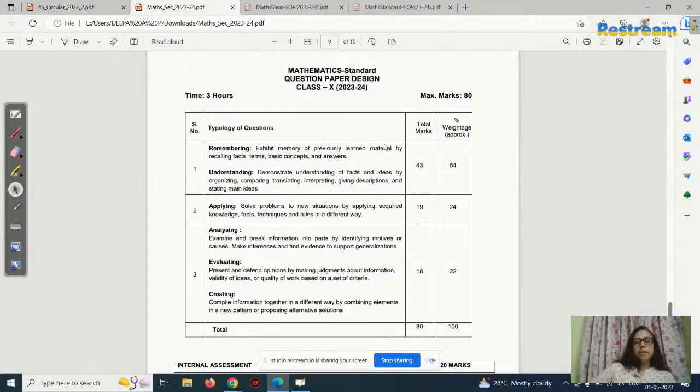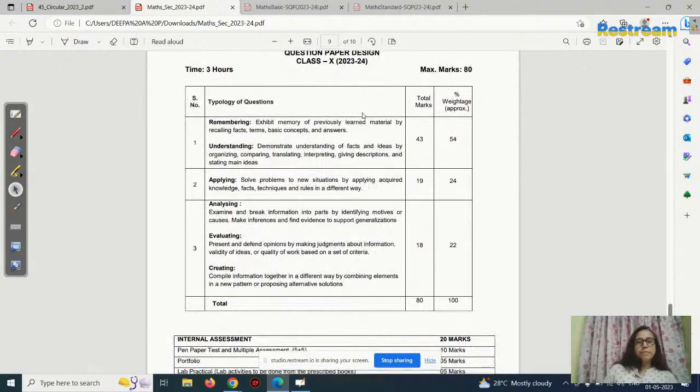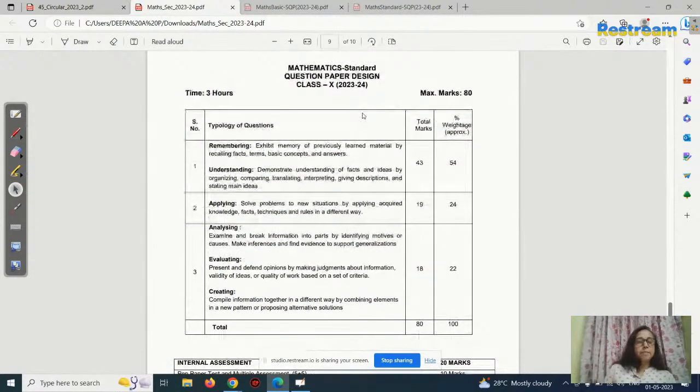But if you really want to go to the engineering stream or a maths oriented stream, that is, if you want to take maths as the main branch, physics, chemistry, maths, in 11th standard, you must take the standard paper. Otherwise you will not get entry to the mainstream for maths in 11th standard. So two types of maths are there this time: standard maths and basic maths.